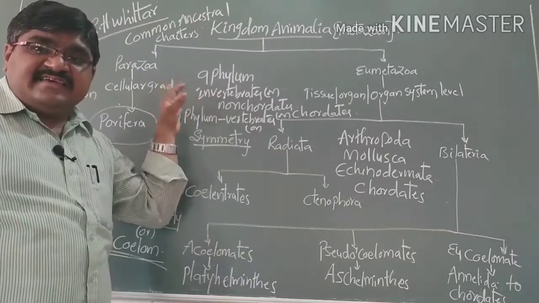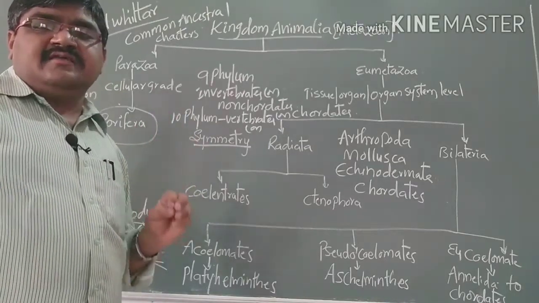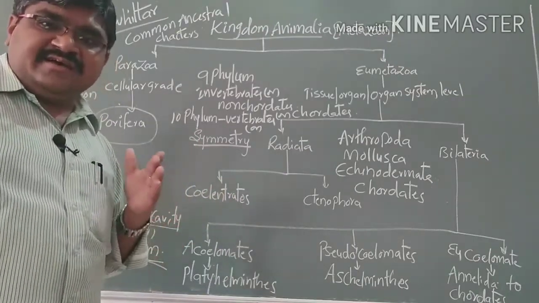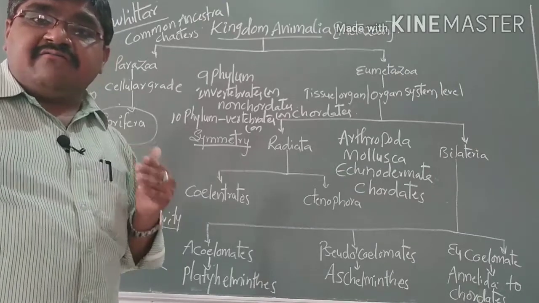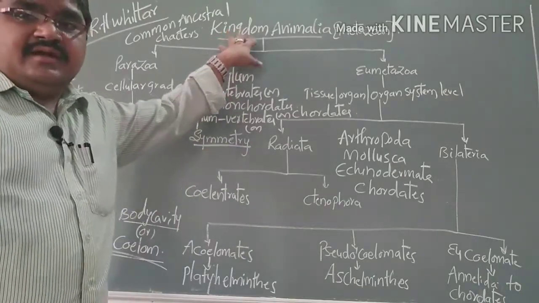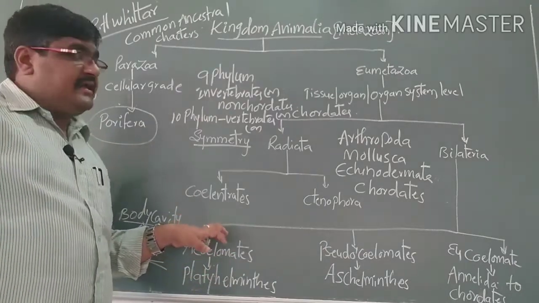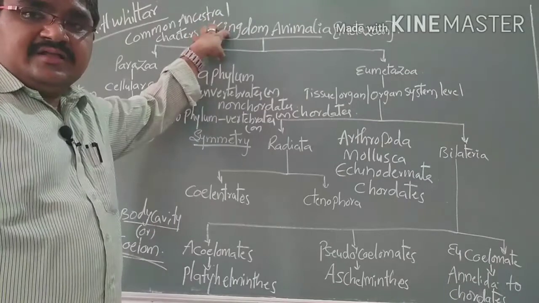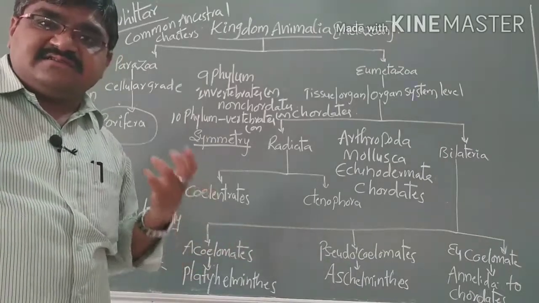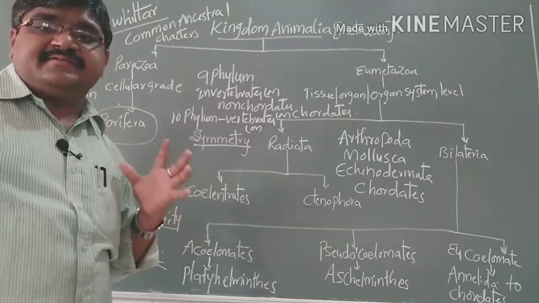There are 26 phyla present. Out of the 26, scientists have grouped them into 10 major phyla, and within these there are subphyla. In total we will discuss 16 to 17 phyla in this topic, the classification of the kingdom Animalia. In the next class we will discuss the first phylum, Poriferans.